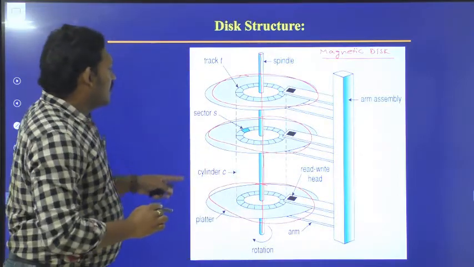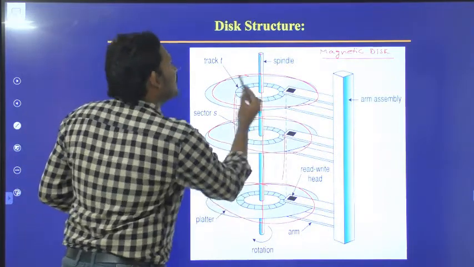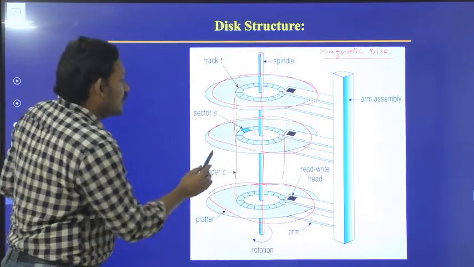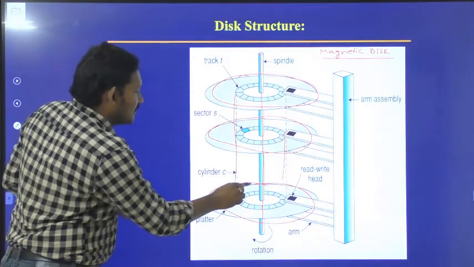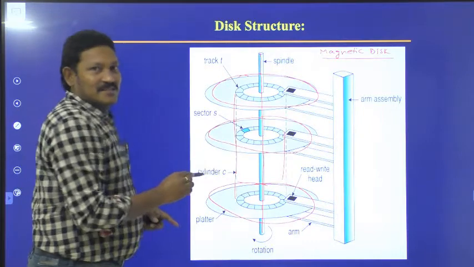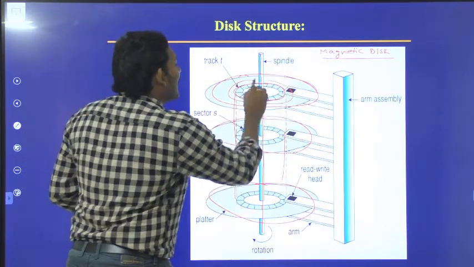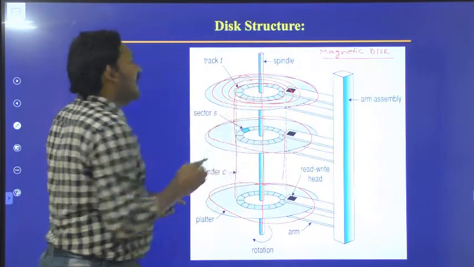Inside, a cylindrical shape will be there and this will be rotating. Each plate consists of different tracks. This is one track, this is one track, like that.